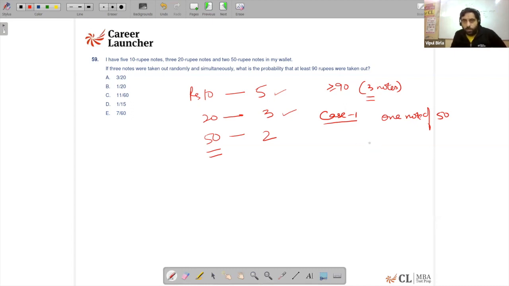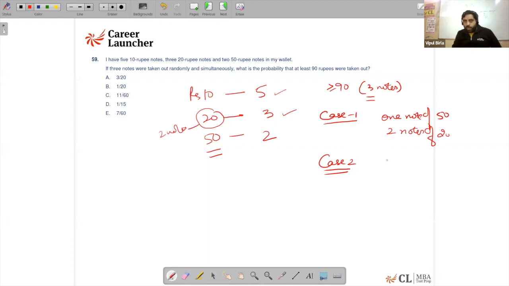The amount should be 40 from the remaining 2 notes, which is only possible if I pick 2 notes of 20. So that means the first case is one note of 50 and then 2 notes of 20. That's the possibility, right? Because with 50, if I pick only 10 or a combination of 10 and 20, I'll not be able to have that 90.